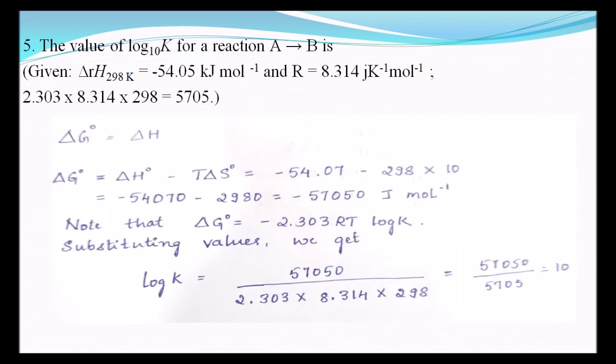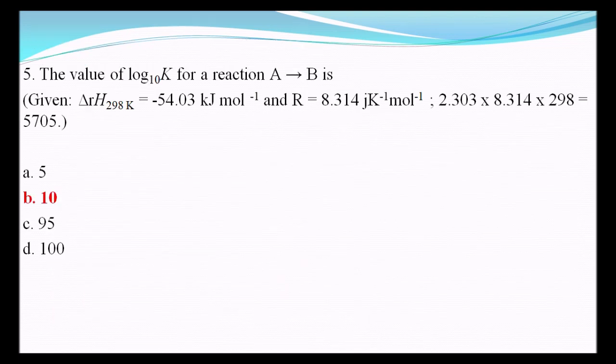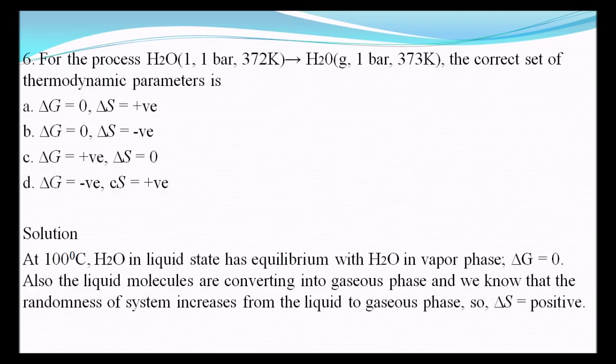Therefore answer is B. The value of log 10 K for a reaction A to B is, here the enthalpy is given, we have to calculate K, log K. So we know that from the Van 't Hoff's equation, delta G is equal to minus 2.303 RT log K. So here they have given only enthalpy. Therefore delta G is equal to delta H minus T delta S. So here the temperature is given, that is 298. On solving we will get the log K value, that is 10. Therefore the answer is 10.